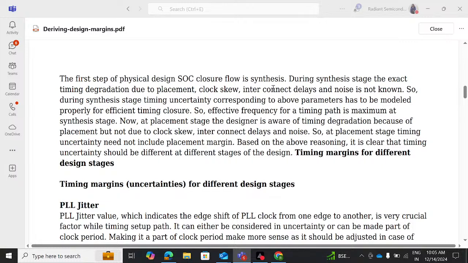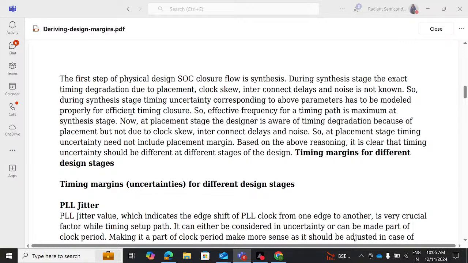And then we have interconnect delays, right? Interconnect delays means during the routing stage we'll come to know the exact R and C values. These R and C values will help us to understand how interconnect delays will be present. And noise, signal integrity: only when we have actual routing done, then we will have the noise, right? So during the synthesis stage, timing uncertainty corresponding to the above parameters has to be modeled properly for efficient timing closure, right? So that's the reason we have to model the parameters.